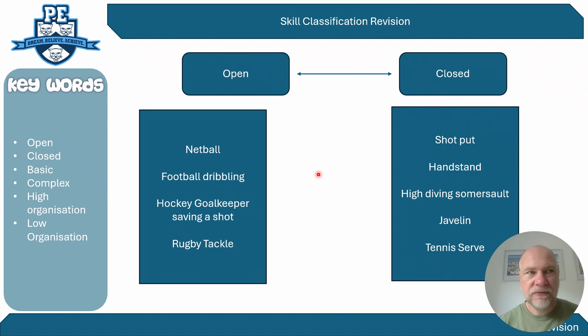So just make sure you're very clear on the different sports examples that you can have when you're asked to classify whether it's open or closed. The other type of scenario you might be given is a skill that's already placed on a continuum and you have to justify where it is. But more often than not, you'll have the open and closed continuum shown to you, and you have to allocate a skill. It could be a multiple choice question which asks which of these is most likely to be an open skill, or a closed skill, and then gives you scenarios, and you have to select the ones. Like I say, these are the ones that have come up in previous past exam papers.